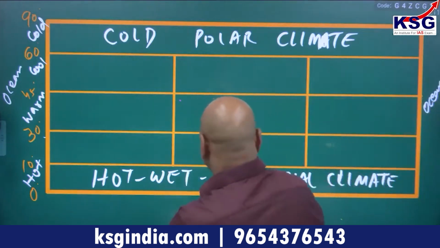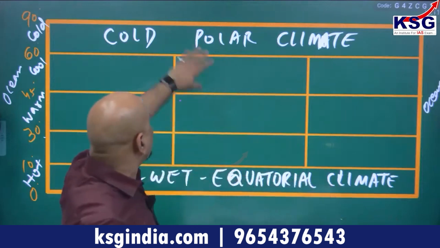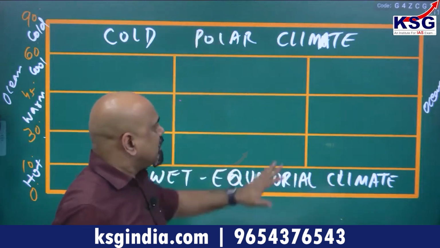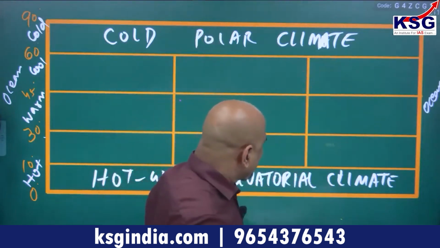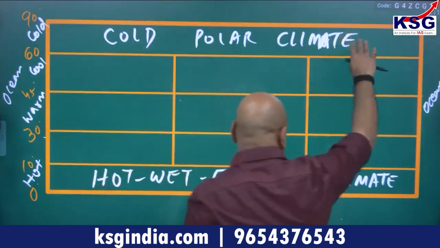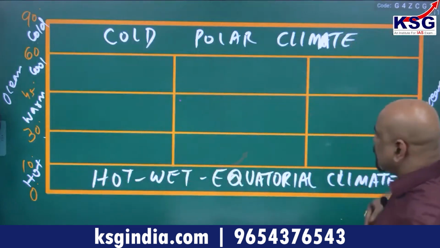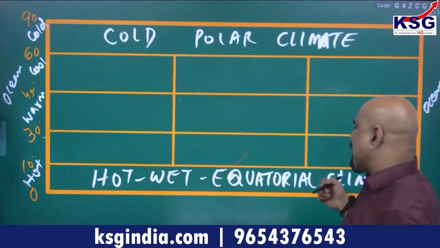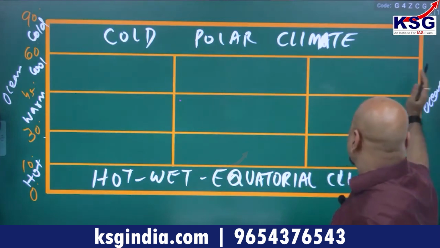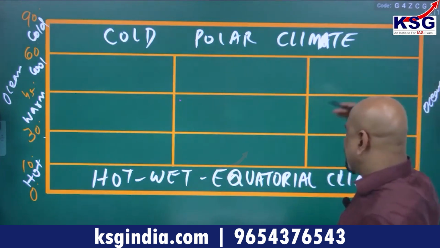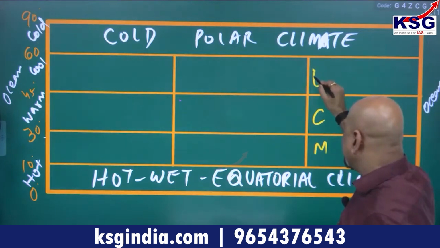Okay, let us say if this is hot wet equatorial climate, this is cold polar climate, then you will see this particular right hand side and left hand side. You see this side here. In this side we have different climate also. Let us say up to here this influence is there. This is LCM. Can you memorize this? LCM.